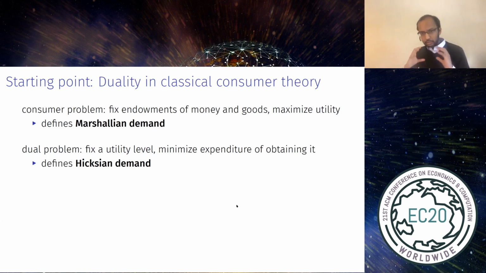So consider the usual consumer problem of maximizing utility given an endowment of money and of goods and prices, subject to a budget constraint. The solution to this problem is called Marshallian demand. The problem we're going to consider is a natural dual of this, where instead an agent has a fixed utility level and minimizes the expenditure needed to obtain it. The solutions to this dual problem are called Hicksian demand.